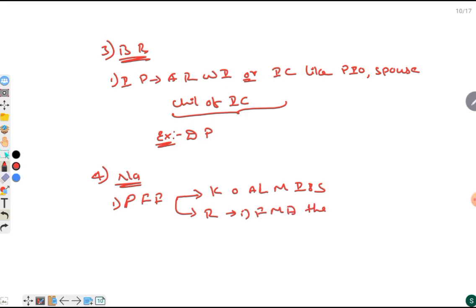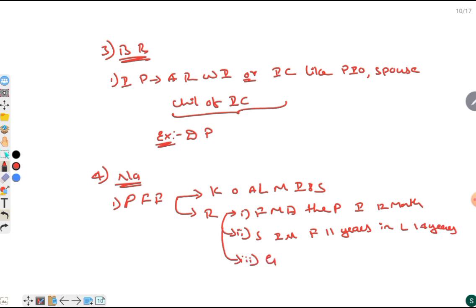The person should have stayed in India for 12 months, and also the other condition is stayed in India for 11 years in last 14 years, and government can waive any of above requirement if person has distinguished achievement. Hence in naturalization it is purely for foreigners.